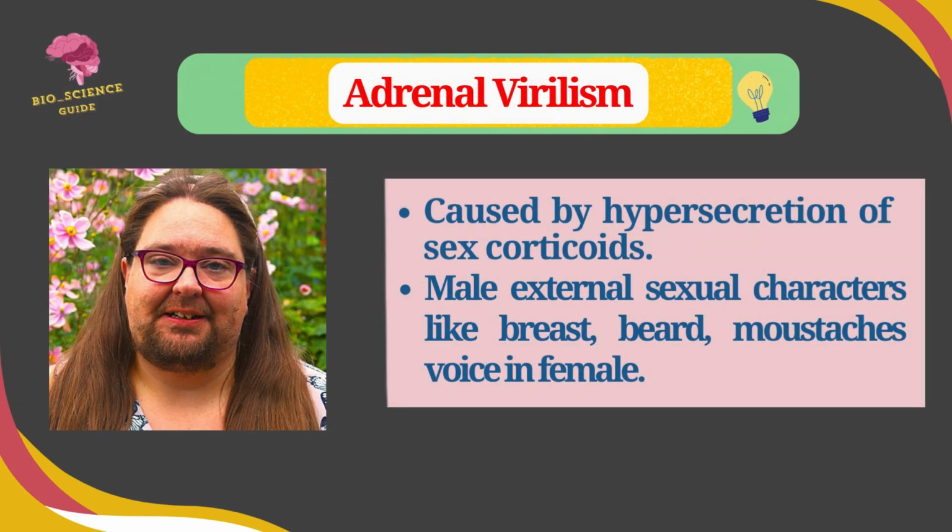Adrenal virilism is caused by hypersecretion of sex corticoid hormones in human being. In adrenal virilism, the male external sexual characters like beards, mustaches, and a deepened male voice show in female, but the uterus and the ovaries degenerate and the process of menstruation is stopped. The female tends to change into male.